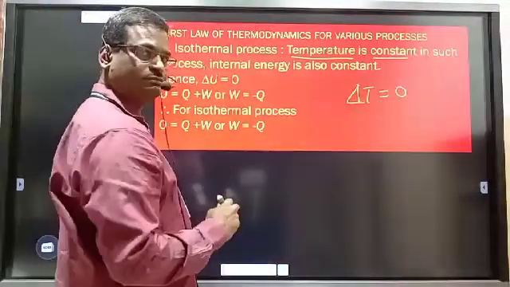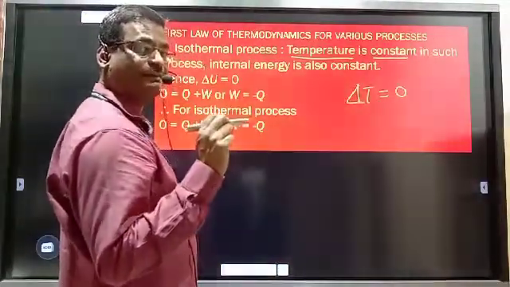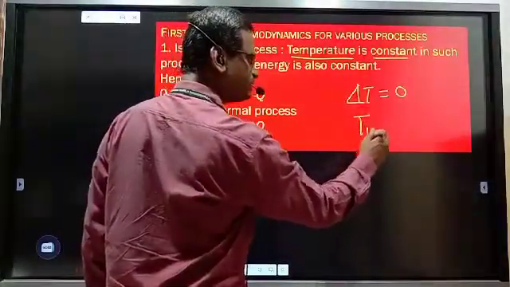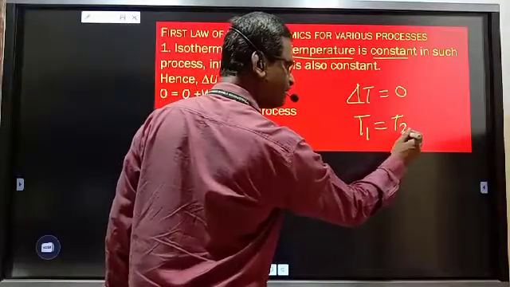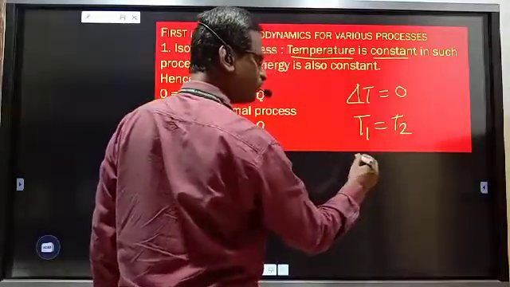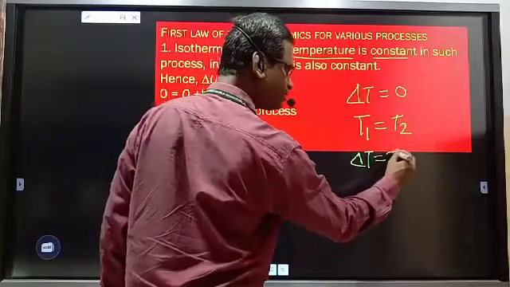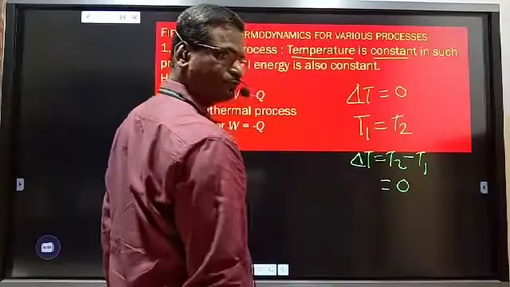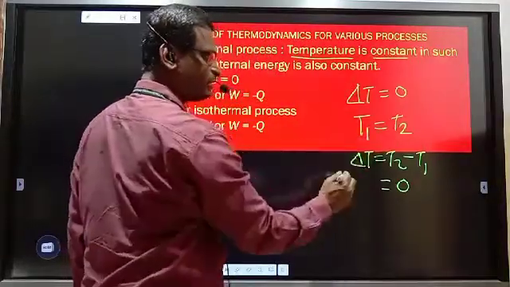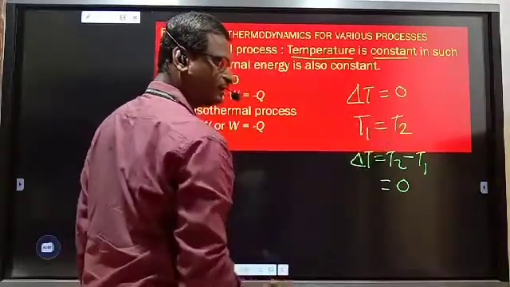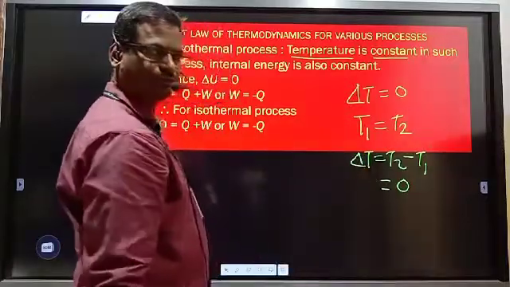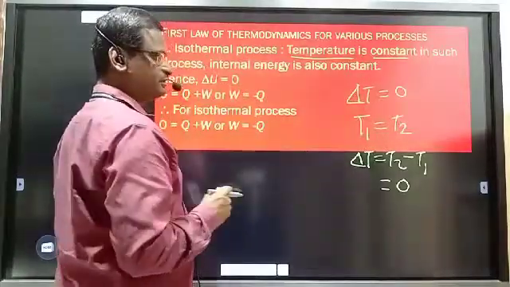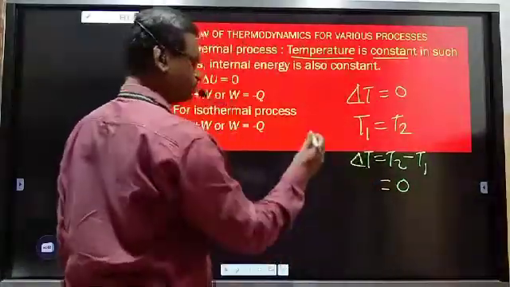And we have studied temperature directly affects the magnitude of internal energy. Why delta T is 0? Because initial temperature T1 is equal to final temperature T2. Therefore, their difference delta T is equal to T2 minus T1. It is equal to 0. If this is 200, this is also 200. If this is 300, this is also 300. So change in temperature is 0. Temperature is not 0. Change in temperature is 0. Delta T is equal to 0.